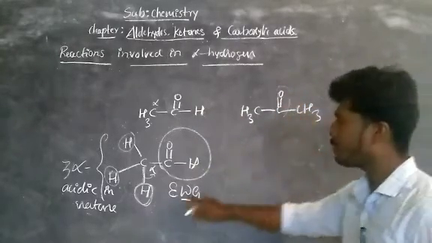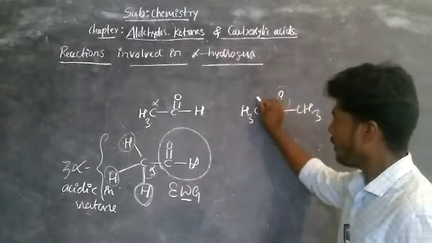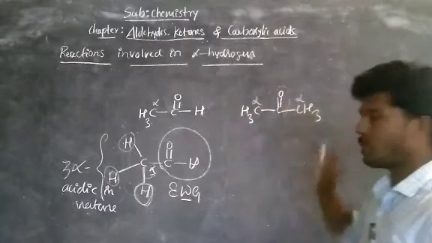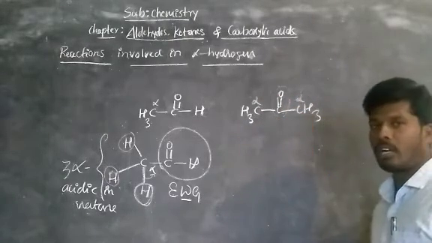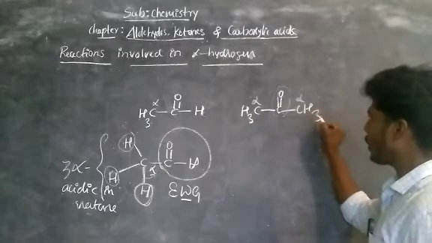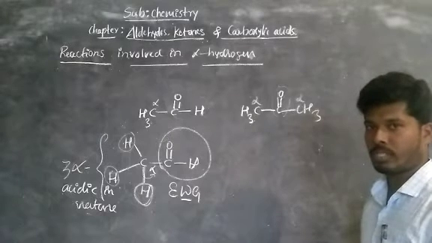That is also an electron withdrawing group. After the carbonyl carbon, there are 2 methyl groups directly attached to the carbonyl carbon. Those 2 carry the alpha hydrogens. How many hydrogens are there for each carbon? Each carbon has 3 hydrogens. Totally, there are 6 acidic hydrogens. Got it?